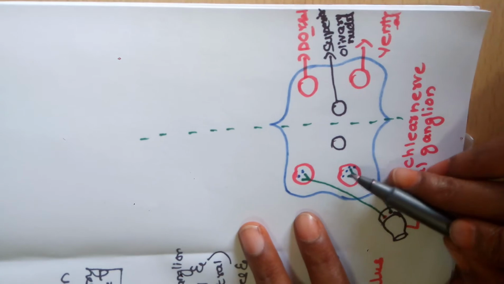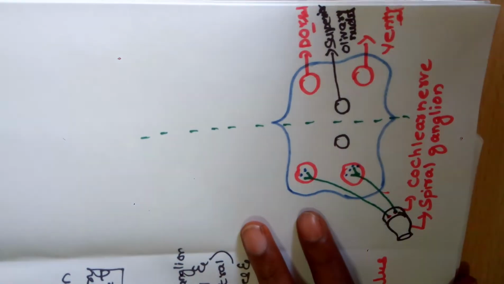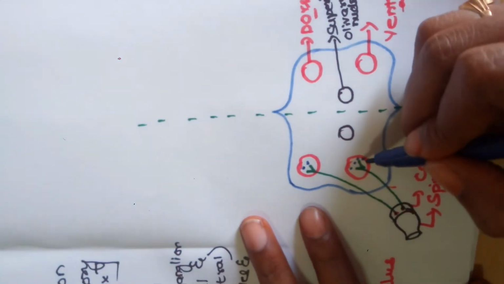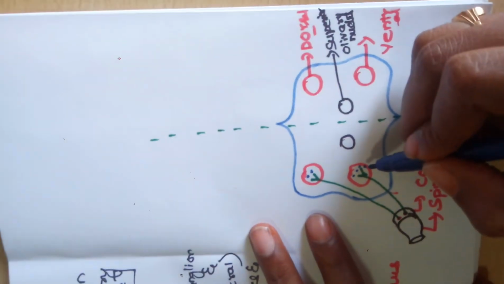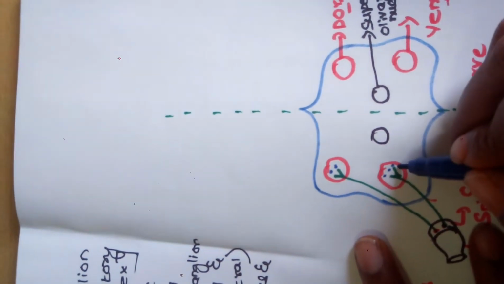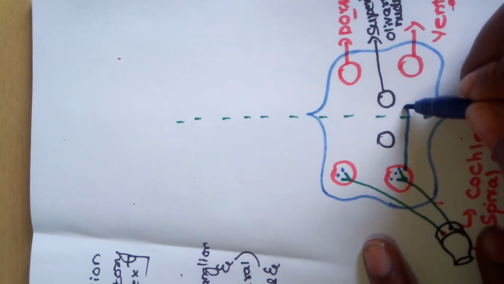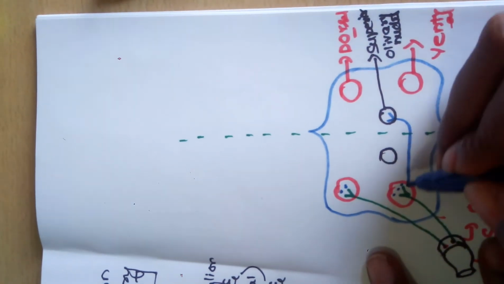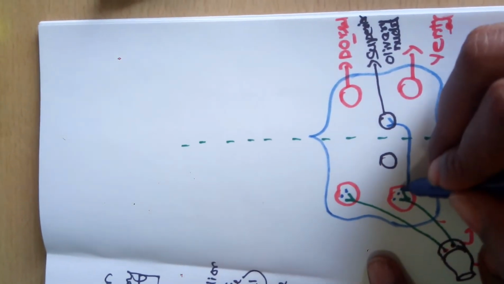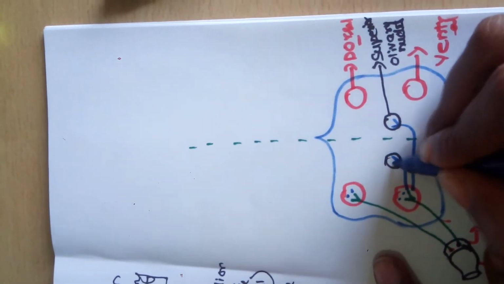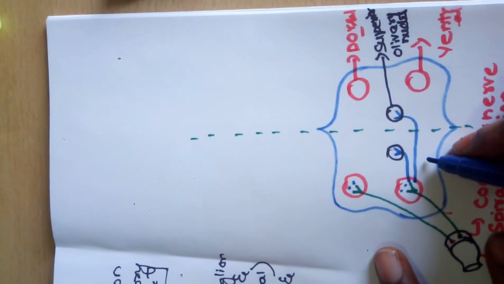These are the 6 sets of fibers of second order neurons. Now, in second order neuron, first set of fibers originates from the ventral nuclei and crosses the midline and reaches to superior olivary nucleus. Second set of fibers originates from the ventral nucleus and relays at the superior olivary nucleus of same side.